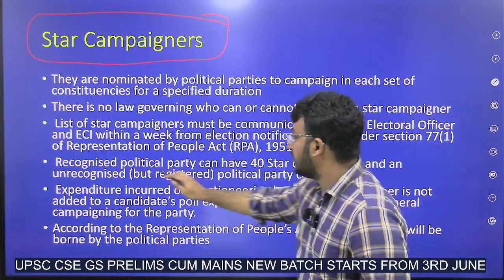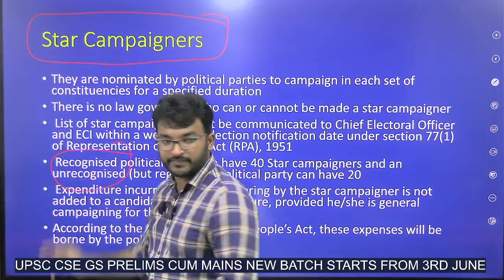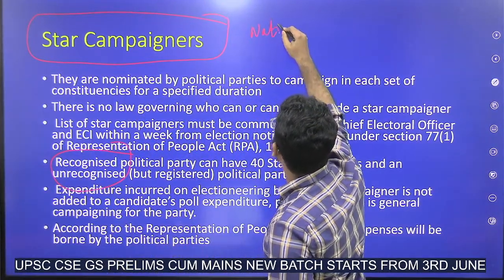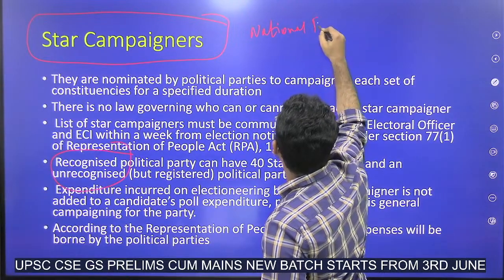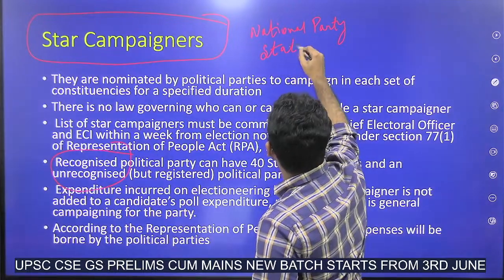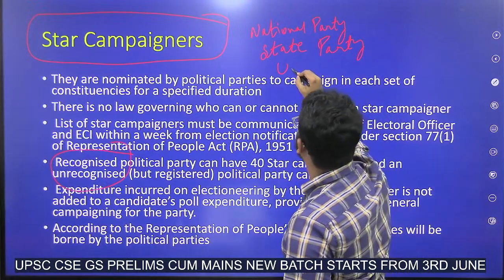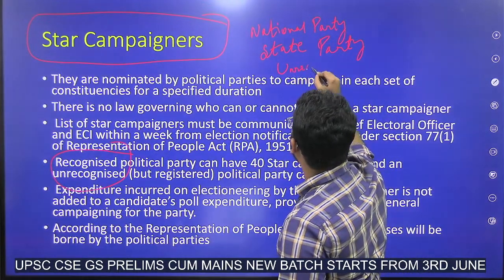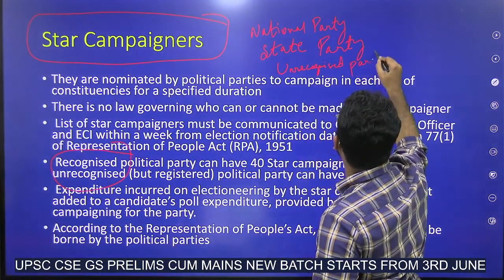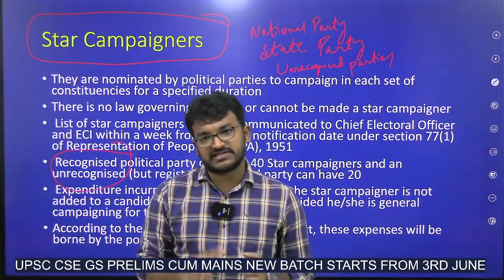And presently, recognized political party. What is this recognized and unrecognized? There is national party, state party, and unrecognized parties. What is the difference here? All these parties are registered.